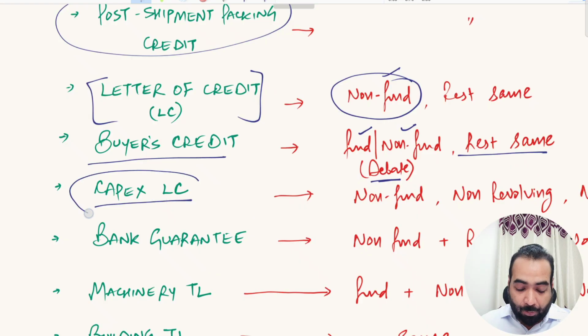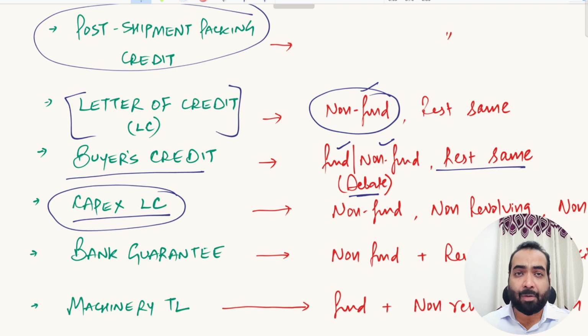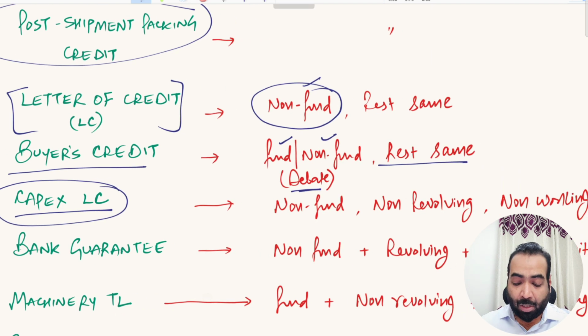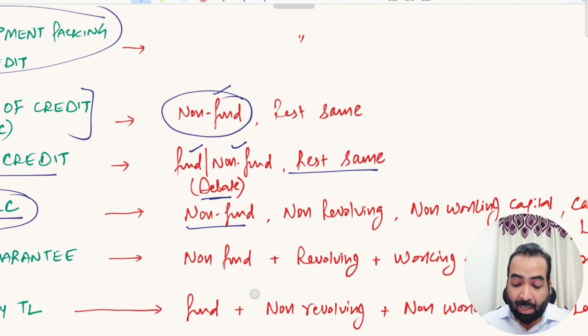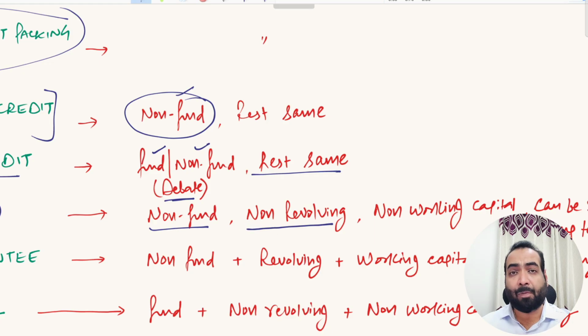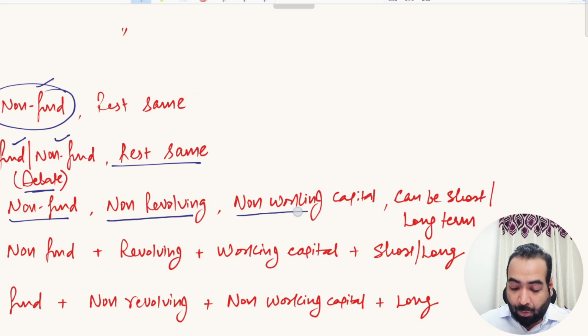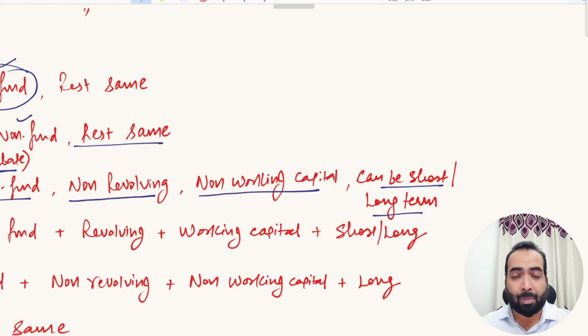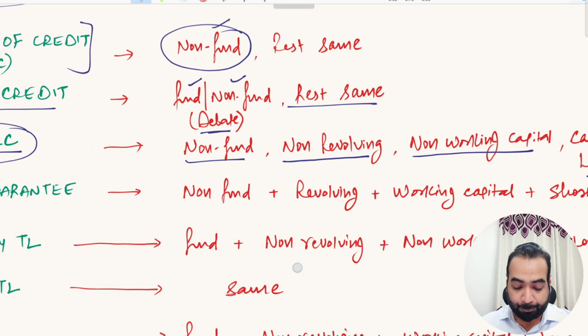Capex LC. The word Capex means capital expenditure, LC means letter of credit. So this is a type of letter of credit which is given for your capital expenditure purpose. This is a non-fund based facility, number one, and it is a non-revolving type of facility. Once you have used it, you cannot use it again. It is given for non-working capital purpose because you are buying some machinery. So it is usually given for capital expenditure, which mostly covers machineries. And it can be for short-term and long-term purpose also. Capex LC can be for 6 months, can be for 12 months, and can go up to 3 years also.